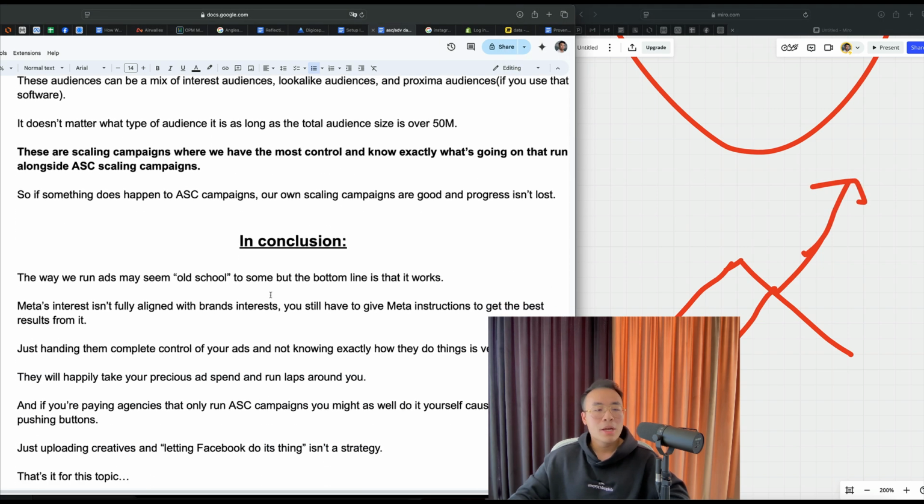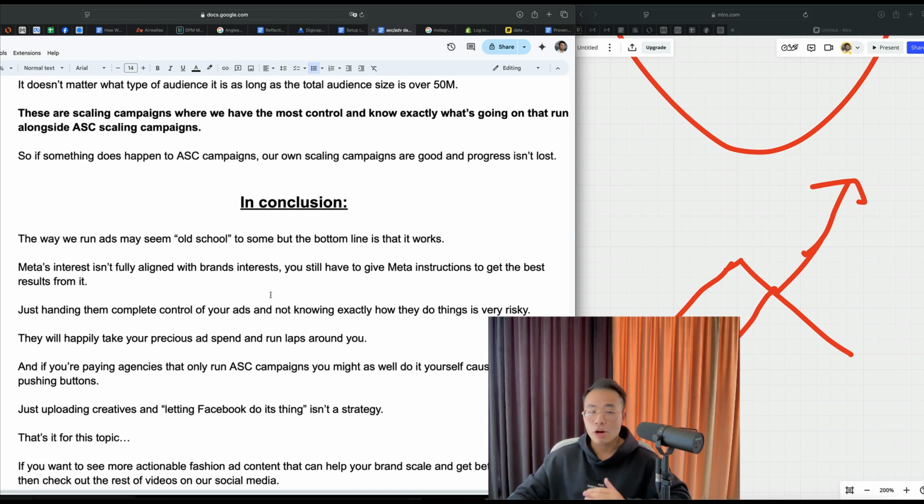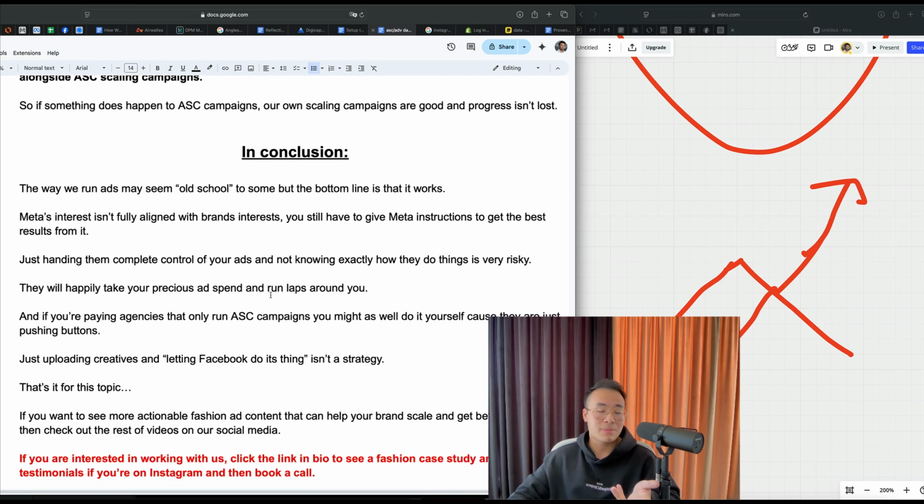In conclusion, the way we run ads may seem old school to some, but the bottom line is that it works. Meta's interests aren't fully aligned with brands' interests. You still have to give Meta instructions to get the best results from it. Just handing them complete control of your ads and not knowing exactly how they do things is very risky. They will happily just take your money, your precious ad spend, and run laps around you. And if you're paying agencies that only run ASC campaigns, you might as well do it yourself because they're just pushing buttons. Just uploading creatives and letting Facebook do its thing isn't a strategy.